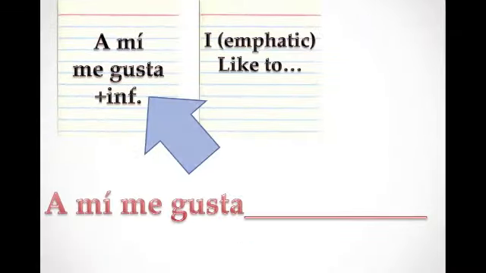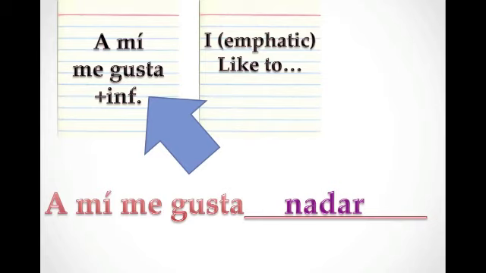So let's go back to that flashcard. A mí me gusta plus infinitive. So they're trying to teach us how to write a sentence about what you like to do. Okay, so the way you're going to form that sentence is a mí me gusta plus an infinitive. So let's look at that. A mí me gusta hablar. It's just as simple as that. You took the a mí me gusta, you stuck the hablar on the end, and you have a complete sentence.